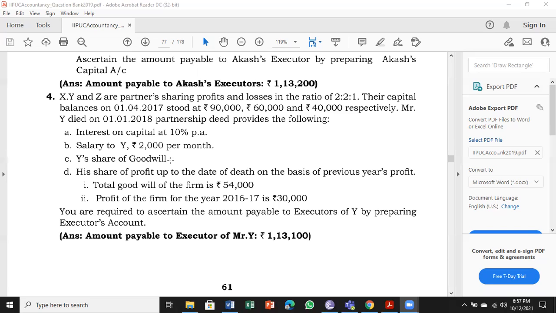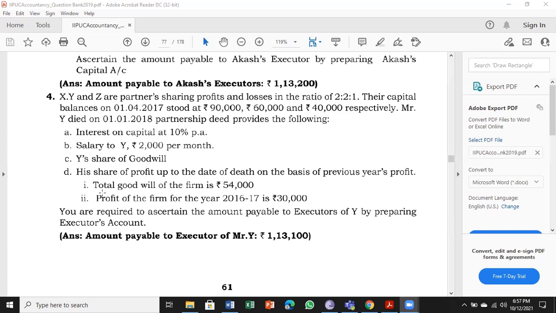They have not told us; we have to see further. Total goodwill of the firm is 54,000. The total firm means 3 partners make it a firm, so for 3 partners together it is 54,000. What is Y's share? We have to find.